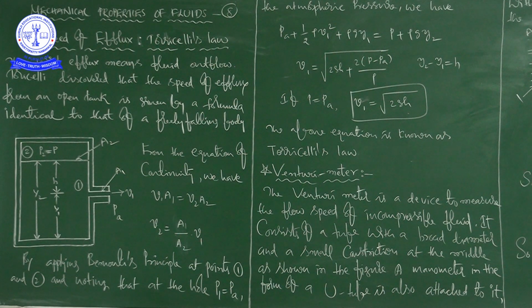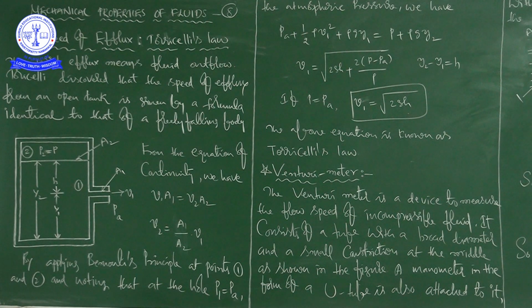Now, by applying Bernoulli's principle at points 1 and 2, and noting that at the hole P1 is equal to PA, the atmospheric pressure, what we have is PA plus half rho V1 square plus rho g Y1 is equal to P plus rho g Y2.